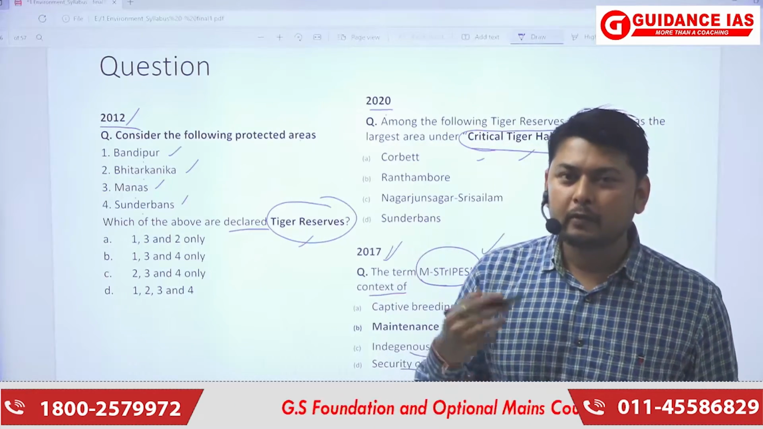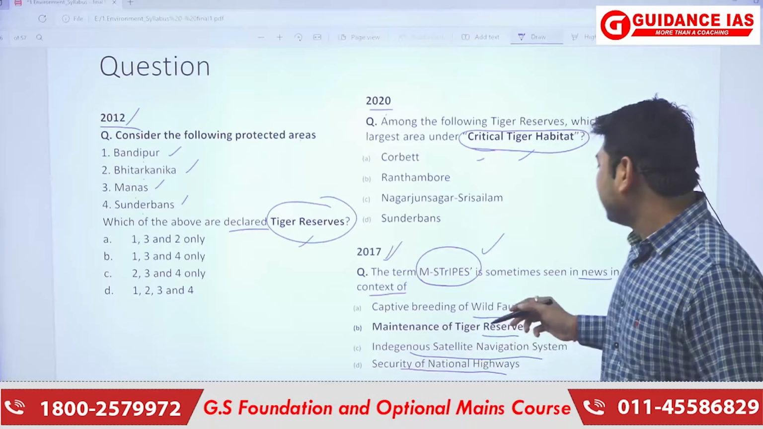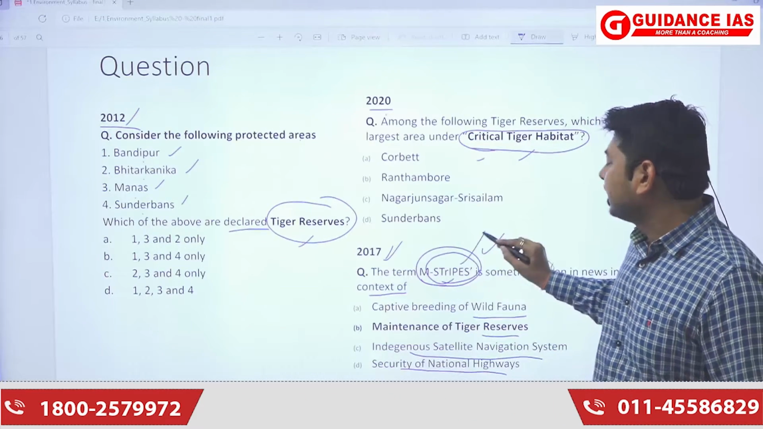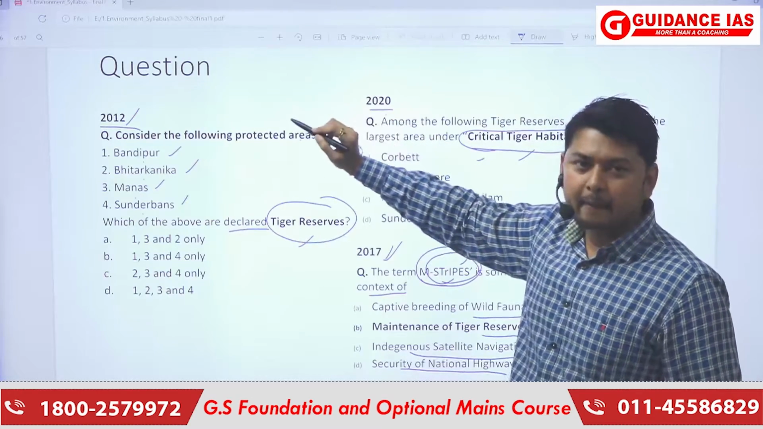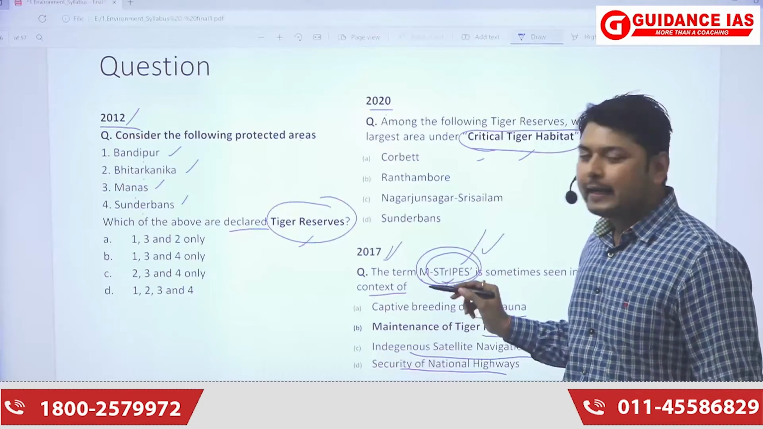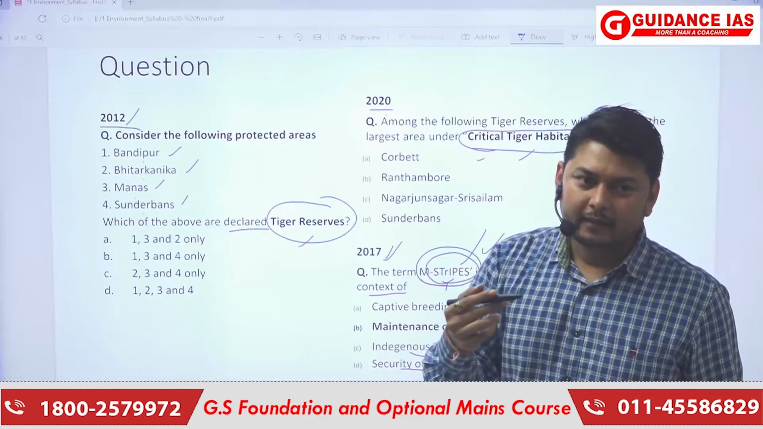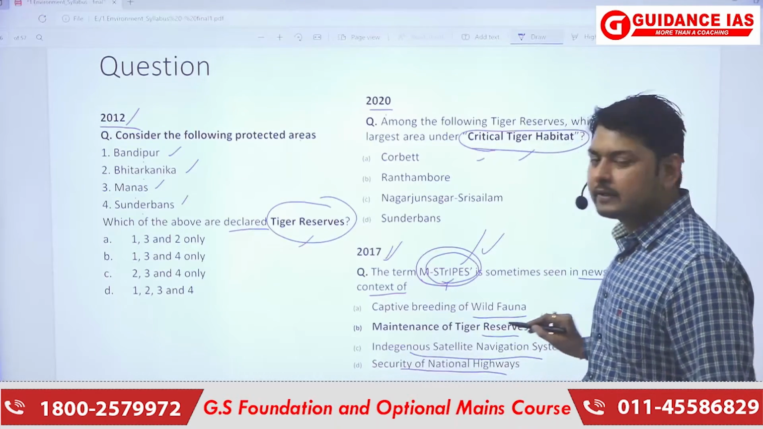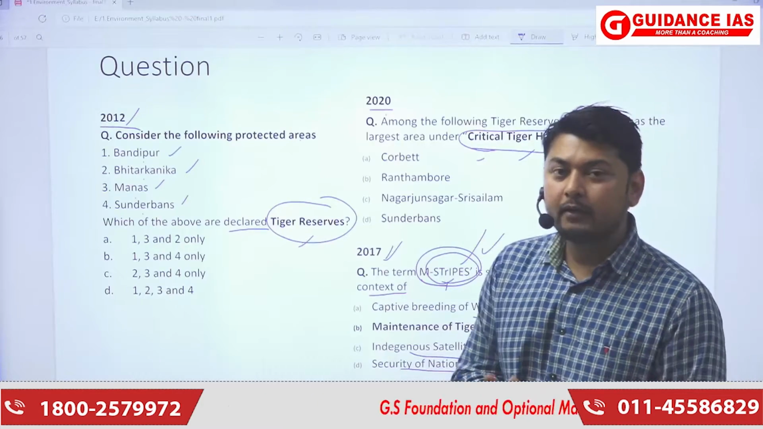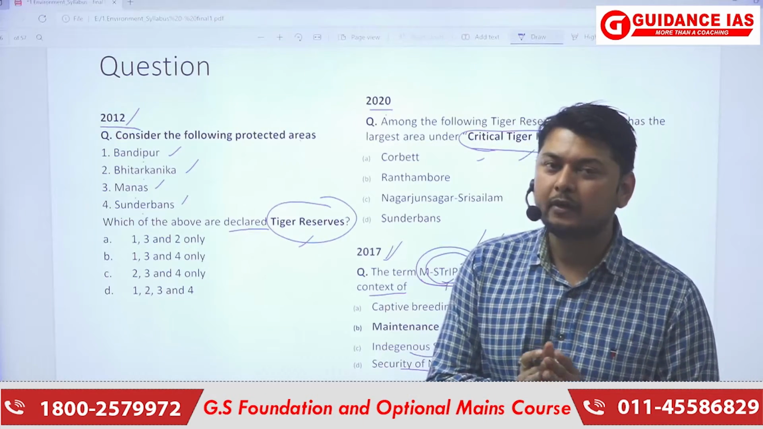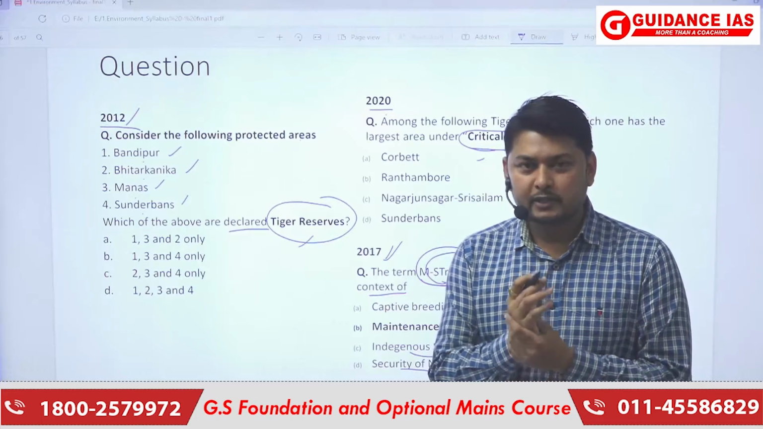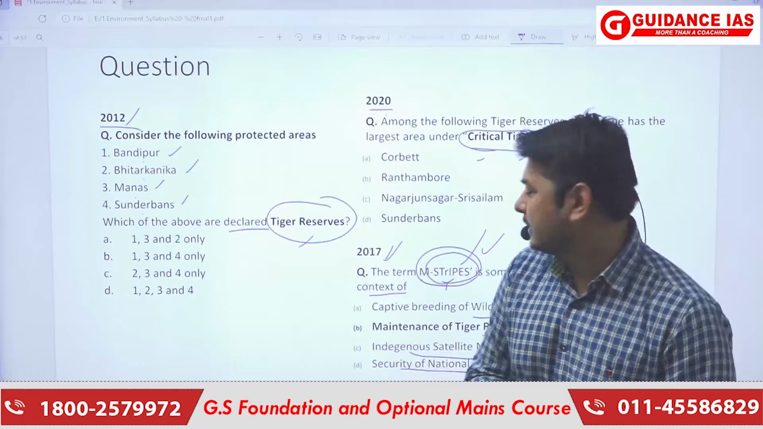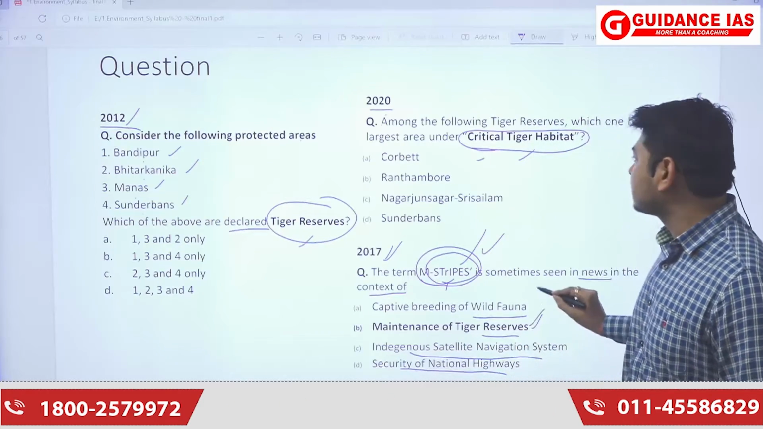If you have gone through it closely, then you can see the term stripes, the tigers, they have stripes. So we can get an intuition that it might be the maintenance of tiger reserves because tigers have stripes. But we also need to have the basic approach or the actual technique, that we should be knowing what it basically is. So it is maintenance of tiger reserves.